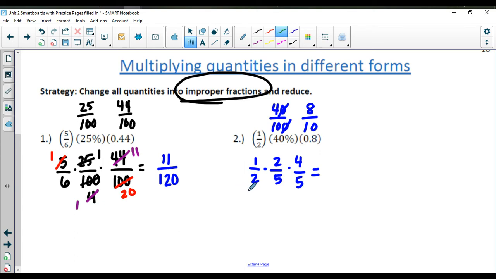Then go in and see if there's anything that you can reduce up and down or diagonally. 2's, both divide by 2. And then it looks like 4, 5, 1, nothing else I can do there. So 1 times 1 is 1, times 4 is 4. And on the bottom, 1 times 5 is 5, times 5 is going to give me 25. So that's my final answer there. I could also write this as a decimal if I wanted to. I could also write it as a percent if I really wanted to. But we're good to leave it in fraction form here.